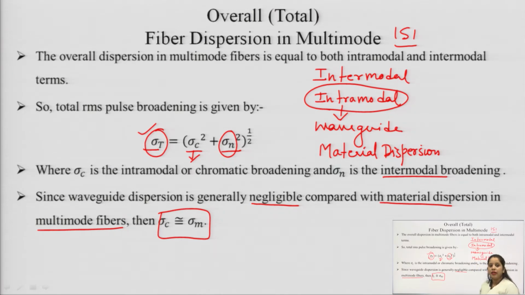Since in multimode fibers the waveguide dispersion is negligible, the overall intramodal dispersion can be represented with the material dispersion.